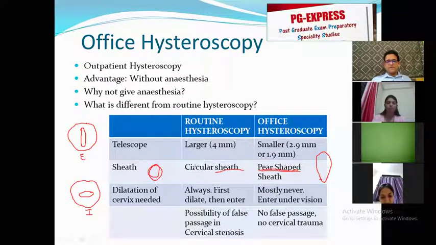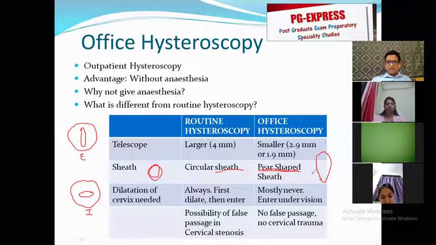Professor Bettocchi said that if you could convert the circular sheath into a pear-shaped sheath, then you would be able to enter the os well. And therefore, the shape of that sheath changed from a circular sheath to a pear-shaped sheath.